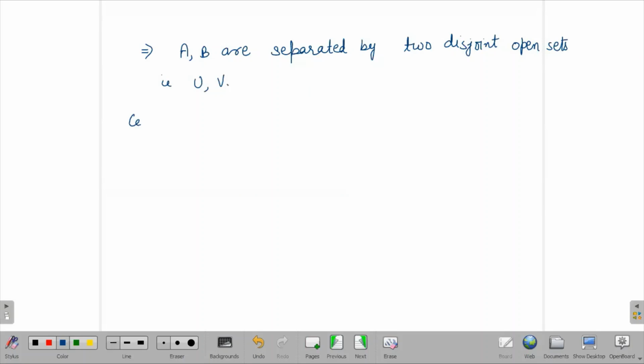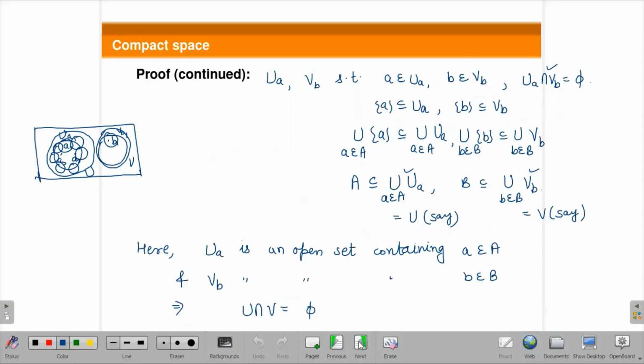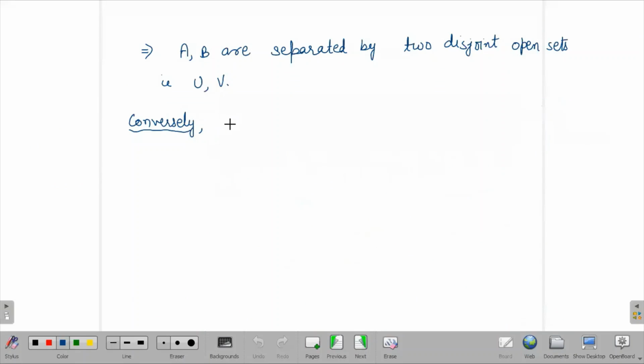Now for the converse part. What is the converse part? It is given that in any topological space, if you take two disjoint compact sets of X and they are separated by two disjoint open sets, then you have to prove that the space will be T2. So it will happen only in a T2 space. How to prove it?